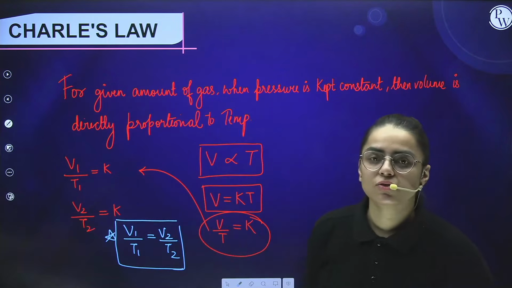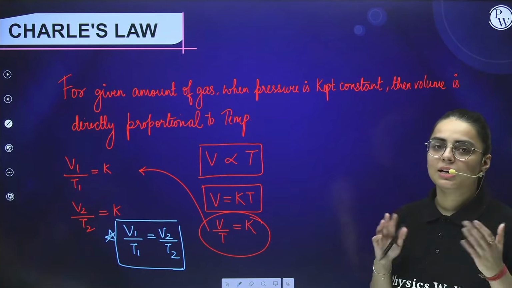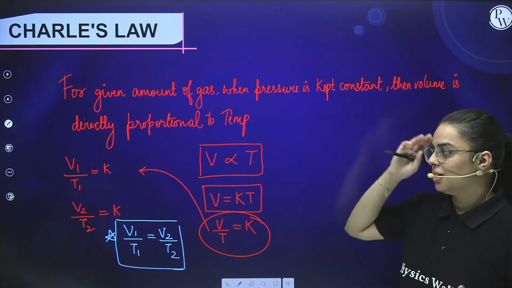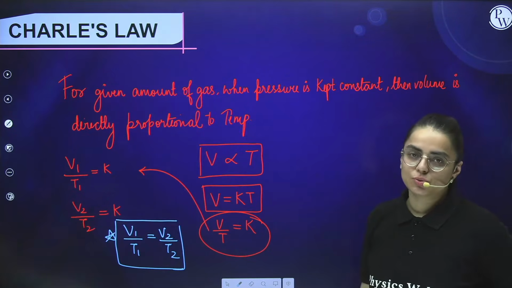In the previous case we got to know P1 V1 is equal to P2 V2. In this case we are writing V1 by T1 is equal to V2 by T2.